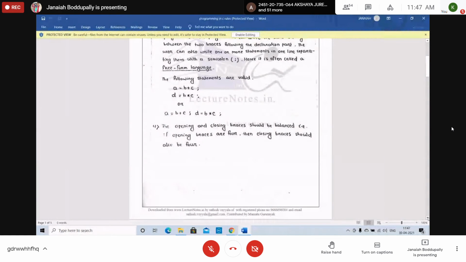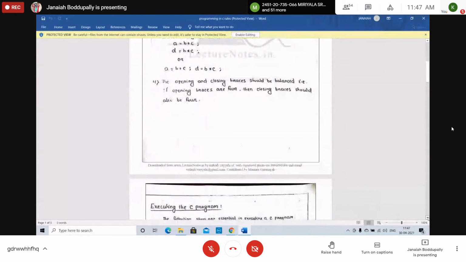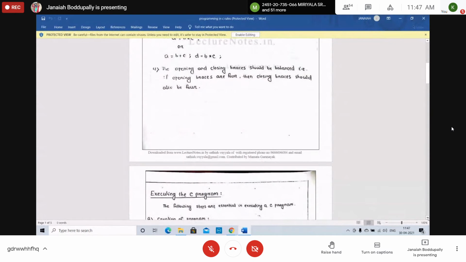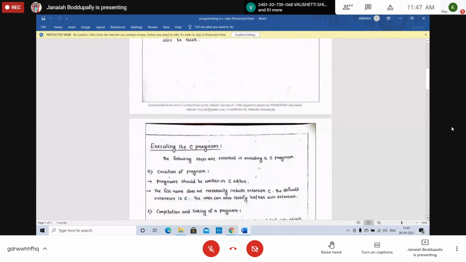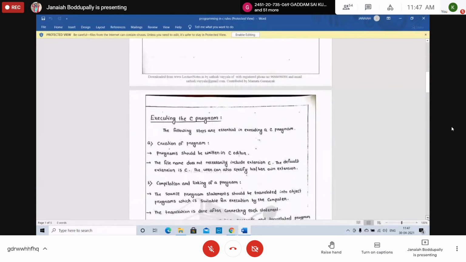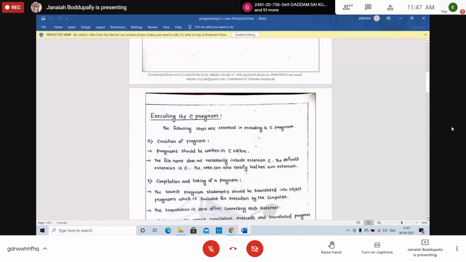Students, if opening braces are 4, then closing braces should also be 4. If opening braces 4, closing braces 4, no problem with syntax errors. But logically, where should the closing brace be kept? Then only will you get the output you are expecting.